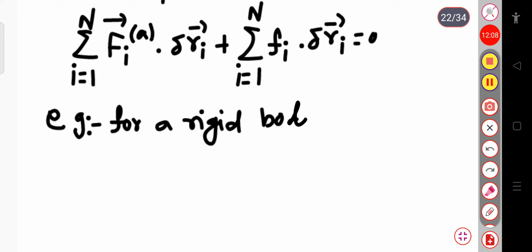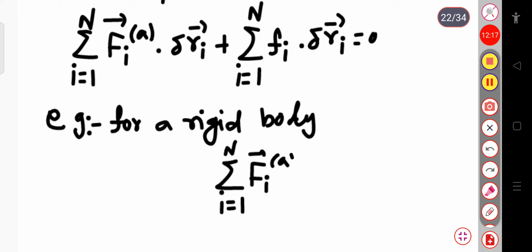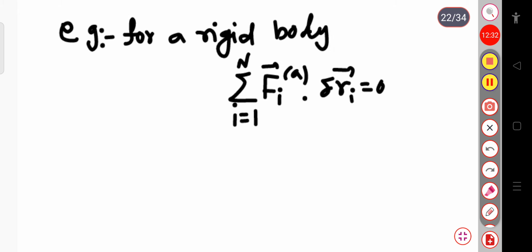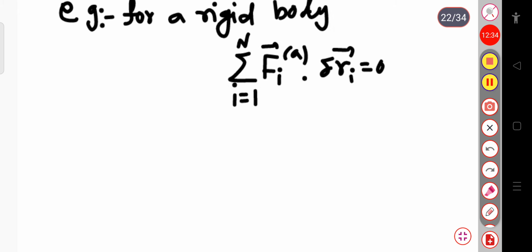in case of a rigid body, you know the force applied is 0. The sum over i, I can write the force applied dot delta Ri, that will be equal to 0. So basically we have considered that we restrict ourselves